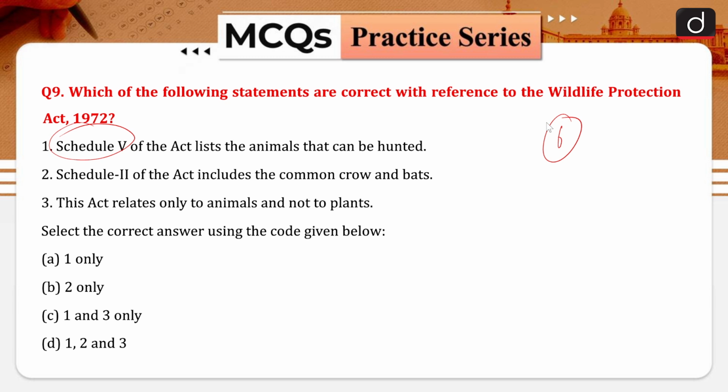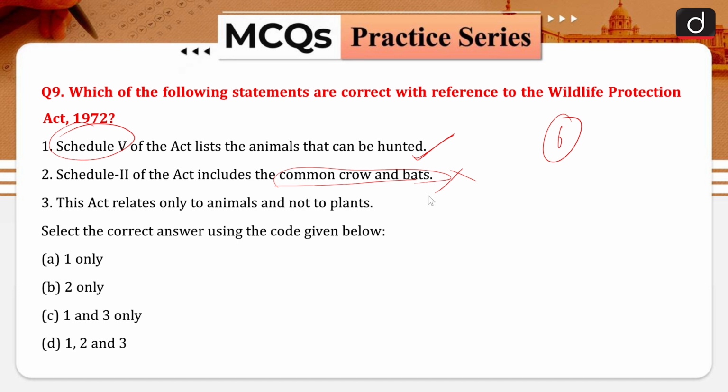That is why they are allowed for hunting. So this statement is correct. When we are talking about schedule 6, that is related to your specific varieties of plants, etc. Okay, schedule 2 of the act includes common crow and birds. As I told you, schedule 1 and 2 give a high degree of protection, so that is not for the common crows and the bats. Okay, so that is incorrect.